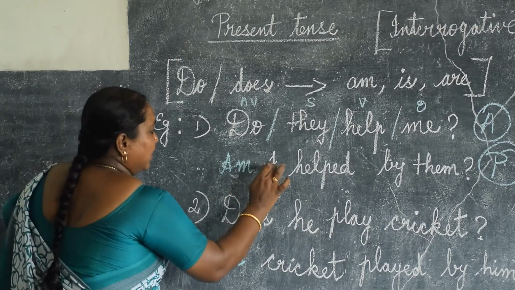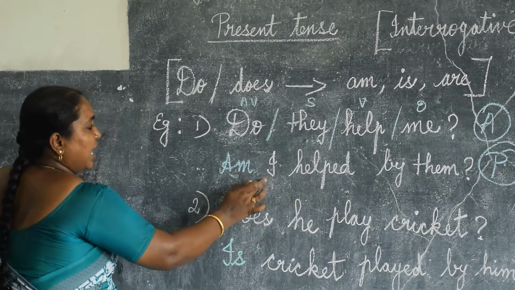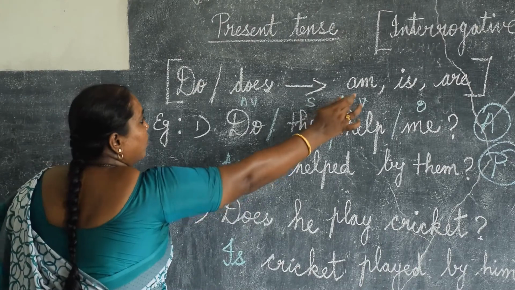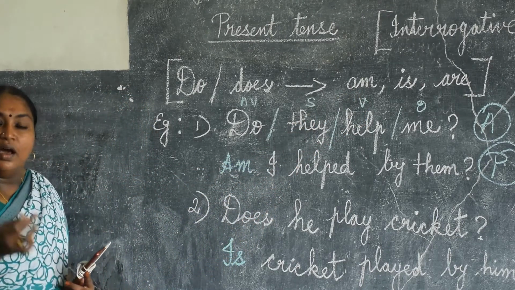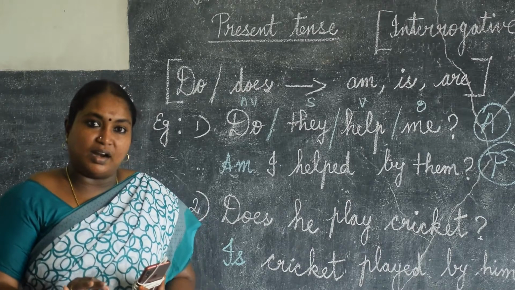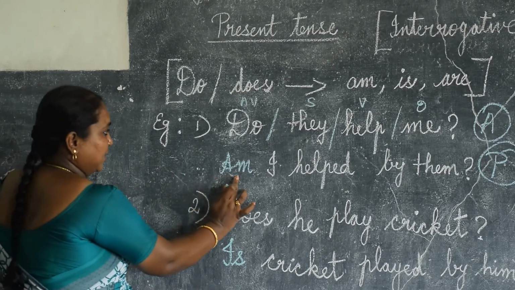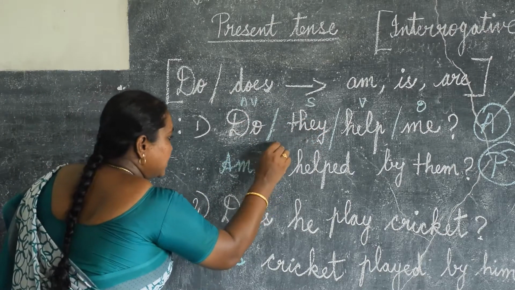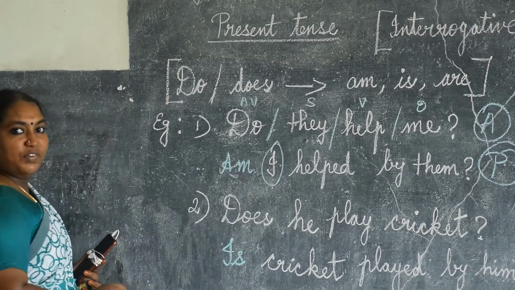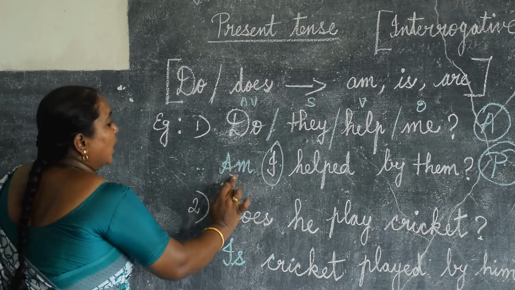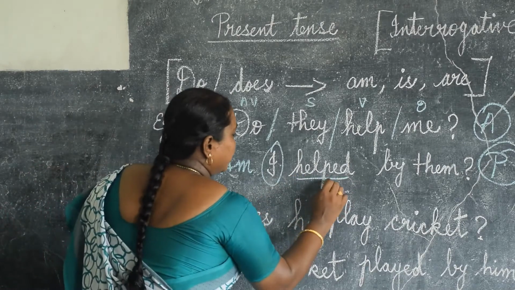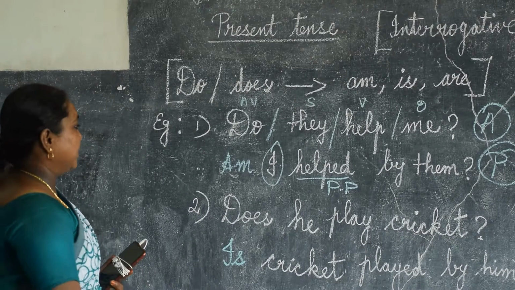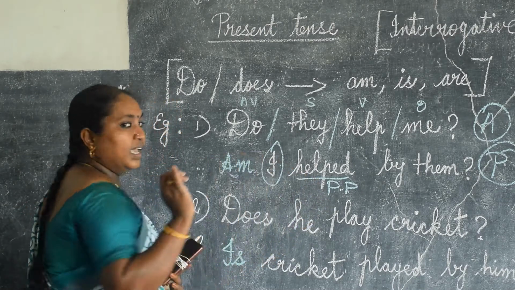So, here I have written I first. Before that, we have to use am. For I, which be verb do we take? For I, always only am. So that is why I am placing am here. Instead of do, we are taking the be verb according to the subject of the passive form. So I takes am: am I. And always the main verb should be in the past participle. Main verb should be in the past participle. That's why here: Am I helped?